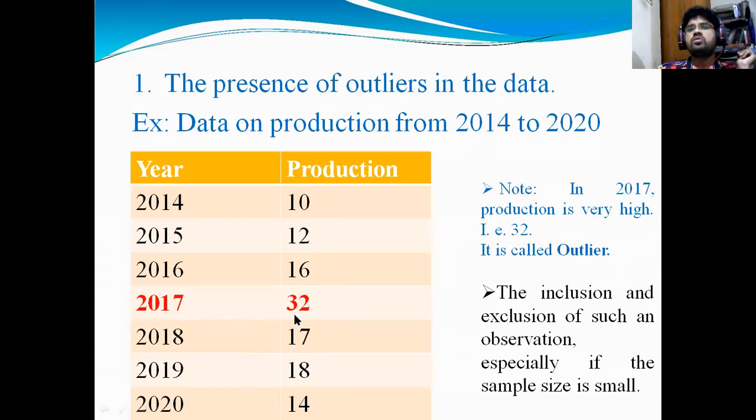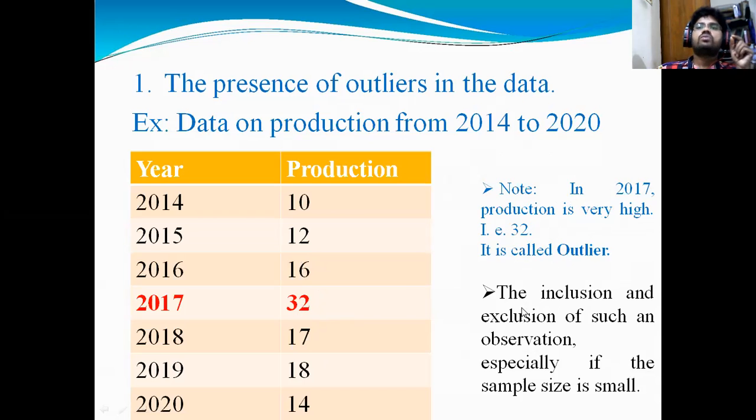Am I right? So this 32 is called an outlier. When you calculate the average without taking 32, you will get an average of 15 to 16. When you include this 32, you will get different values. Note that in 2017 the production is very high, that is 32, and it is called an outlier.